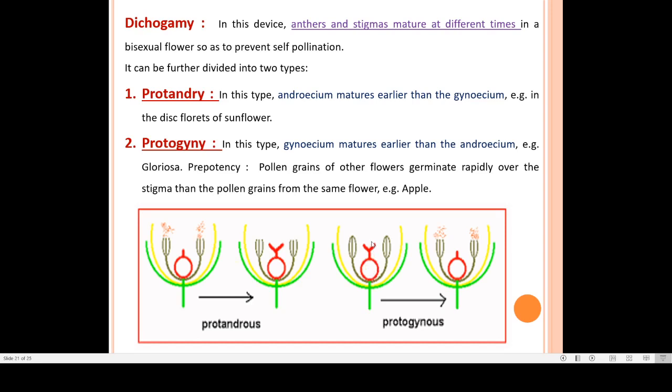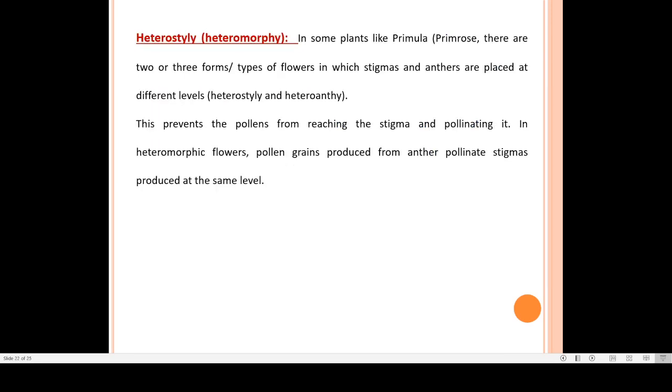Here first the gynoecium matures, and after deposition of pollen grains from some different flowers, or say after fertilization, anthers or androecium mature. So two different times for maturation of androecium and gynoecium.